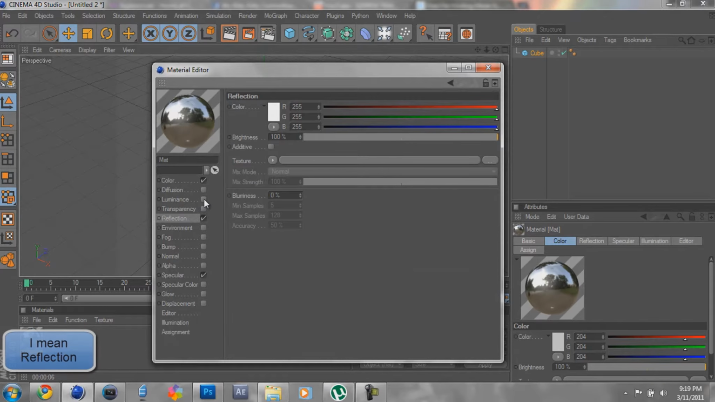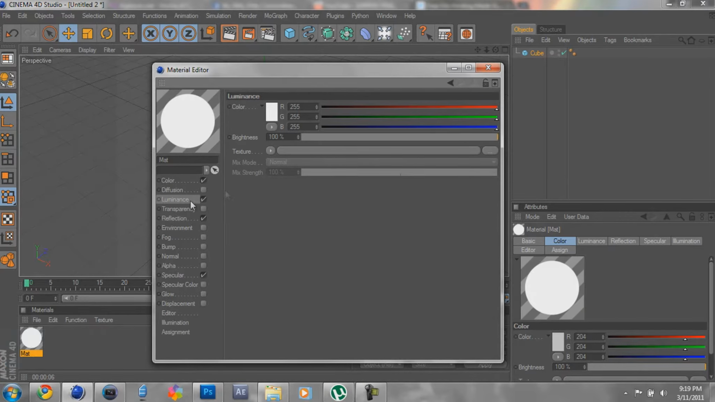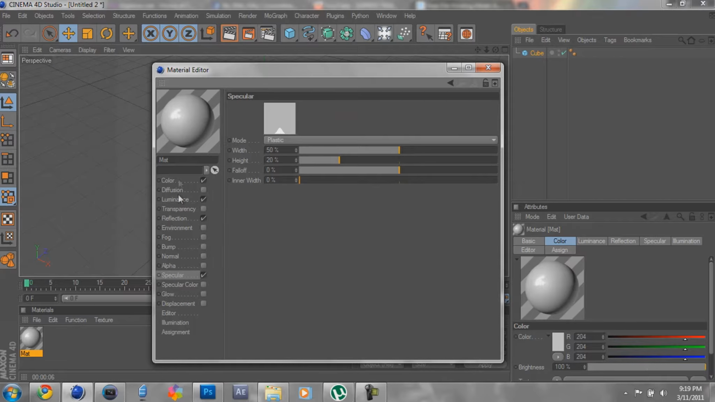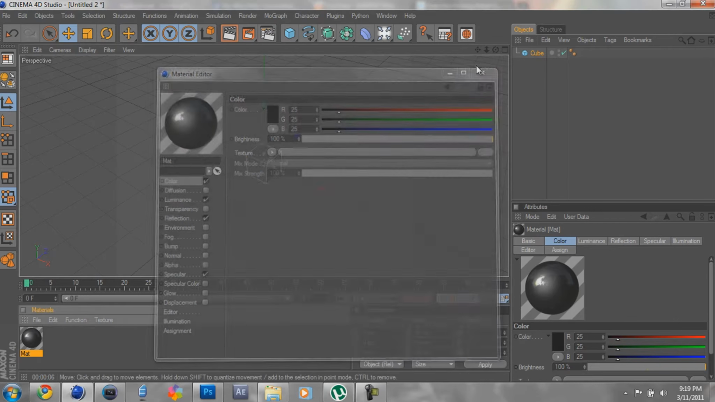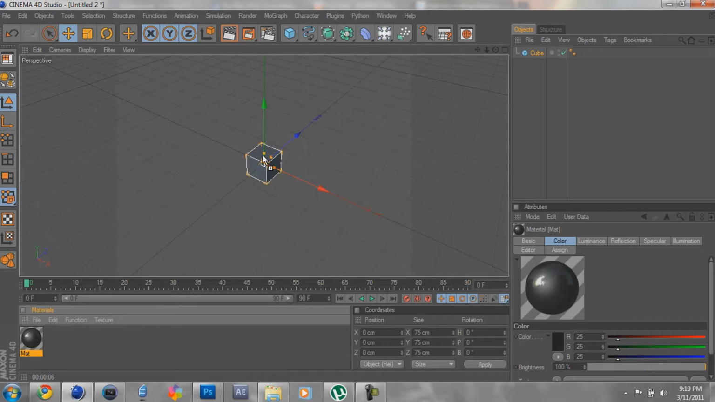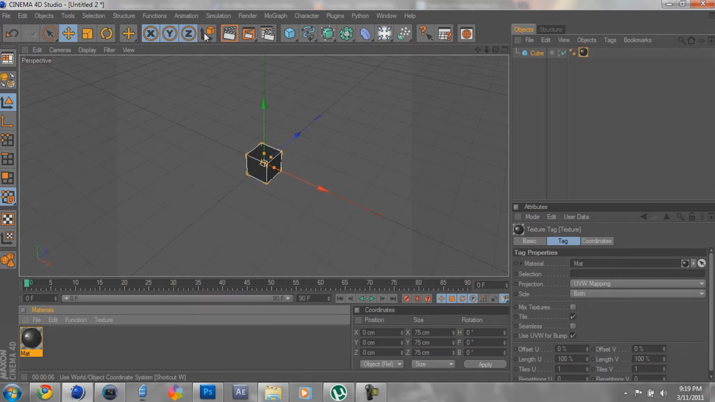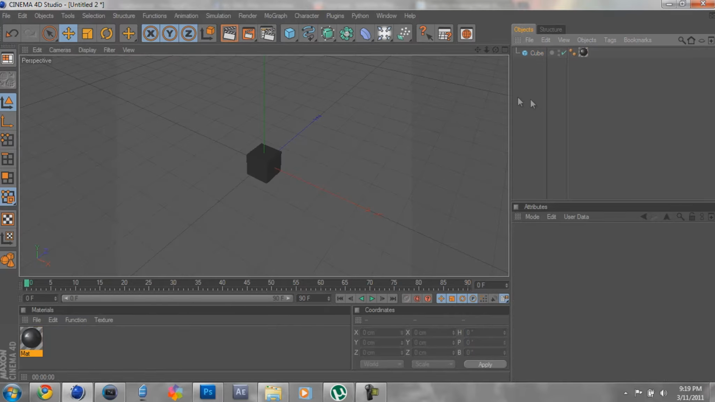Now we're gonna double click, make a new material, double click again, turn on environment and luminance, click environment, change the brightness to 20, go to luminance, change the brightness to 10, keep specular, and then change your color to about 25, 25, 25 for all these colors. Okay. And now just apply it to your cube. So now you have a cube.